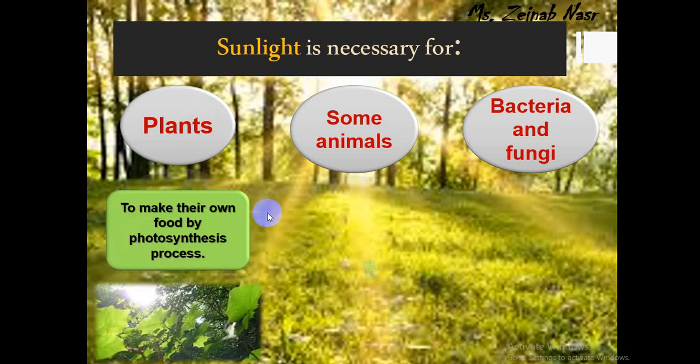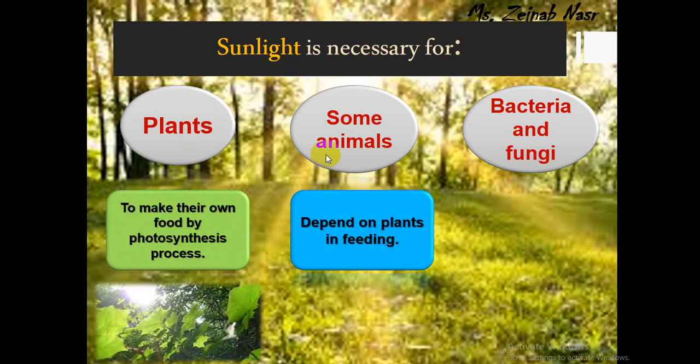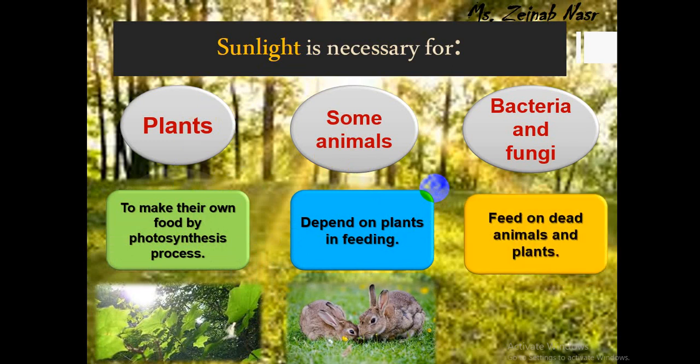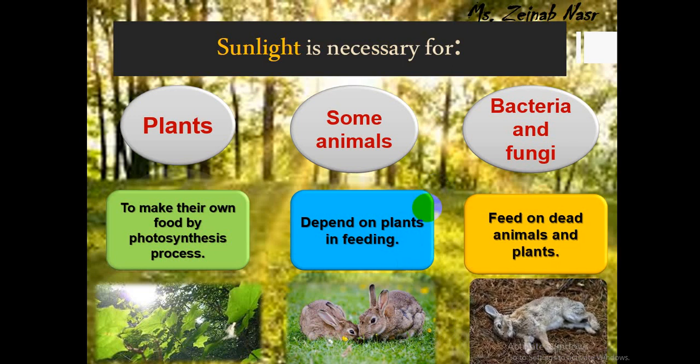Okay, number 2, sunlight is necessary for some animals because some animals depend on the plants in feeding, like rabbit, like cow. Sunlight is also necessary for the bacteria and fungi because bacteria and fungi feed on dead animals and plants. After they die, bacteria and fungi feed on their bodies.